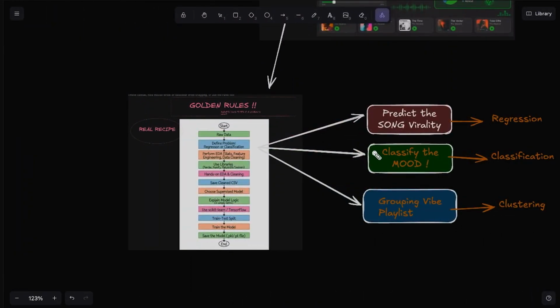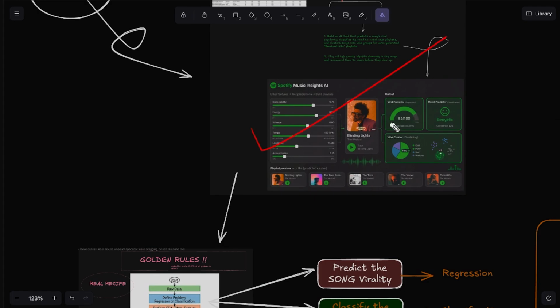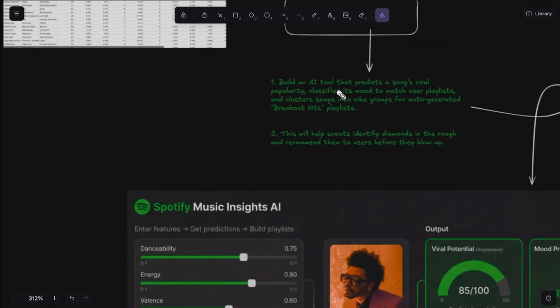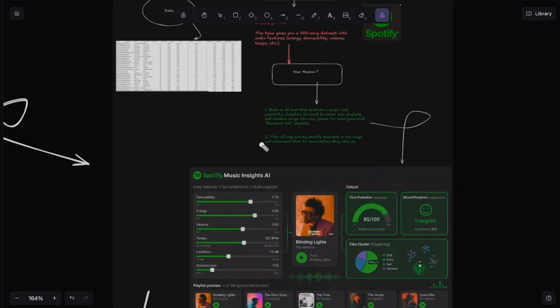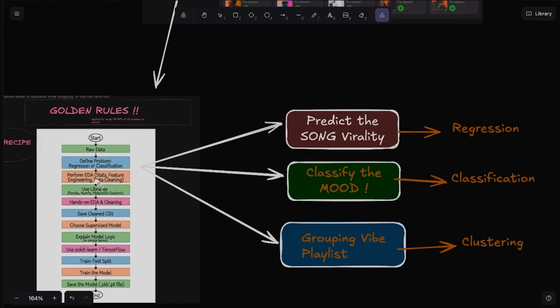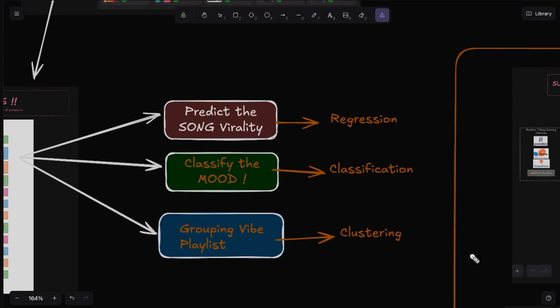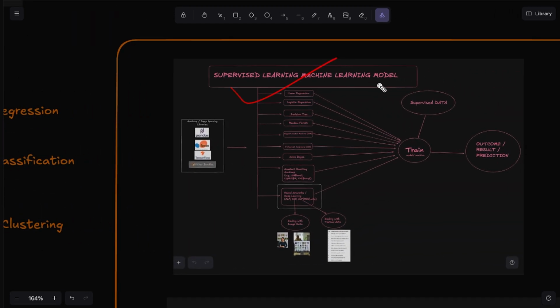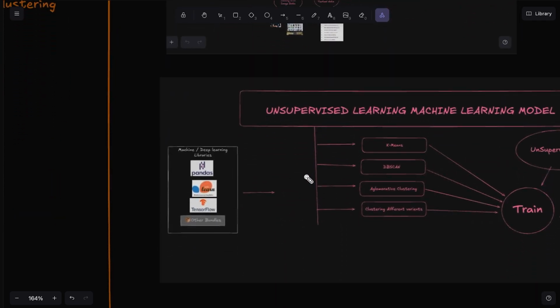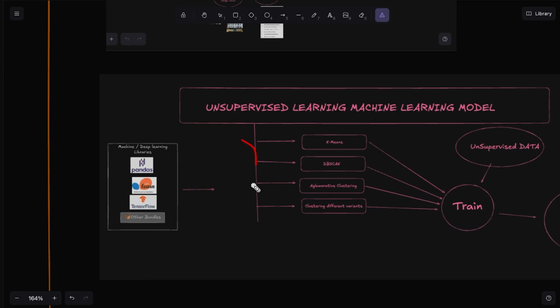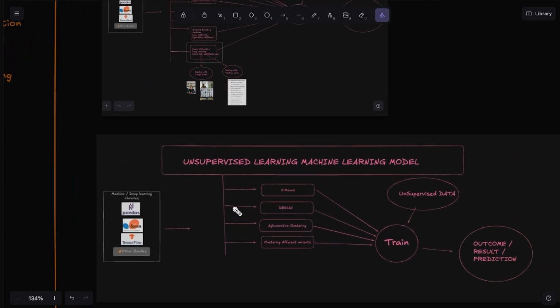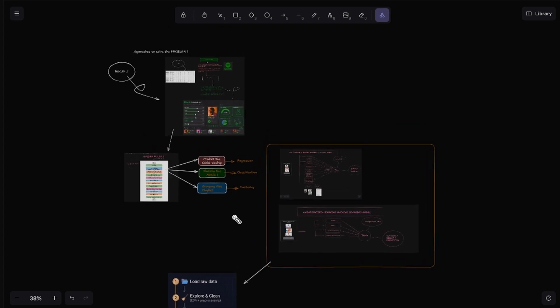Now, coming to the problem statement, this is the entire dashboard: person A has joined some team, the data has been provided to him, and this is what the team is expecting. And you are completely sure that you will be able to make these things. Why? Because you know the golden rule. You know the classification, regression, and clustering problems. You know about the learning models, what the regression and classification models are. You know about the unsupervised grouping model if the problem is related to grouping. Now it becomes very easy for you to come up with the solution.